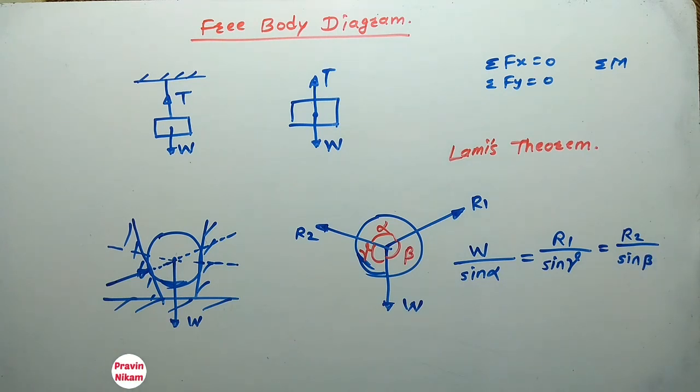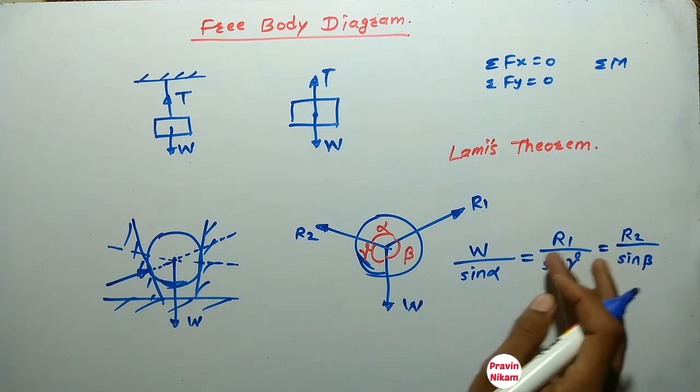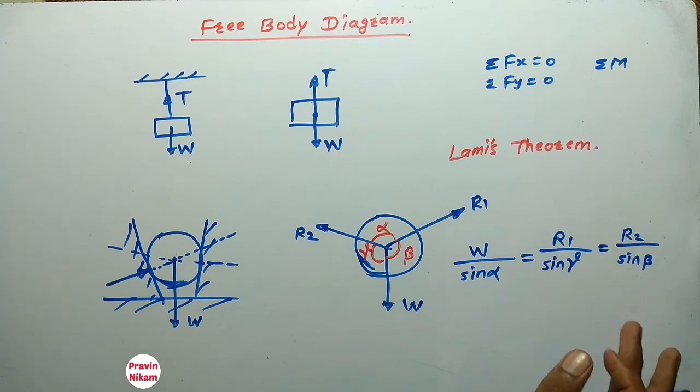So this is Lami's theorem. If W, alpha, beta, gamma are known, then you can easily find R1 and R2.